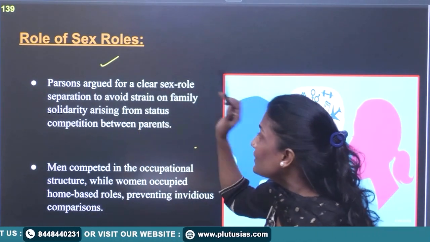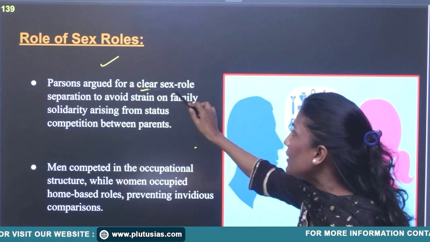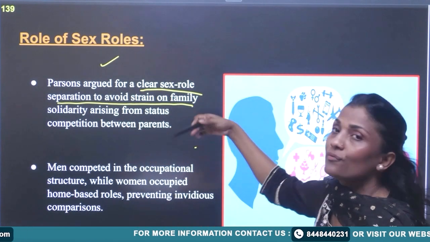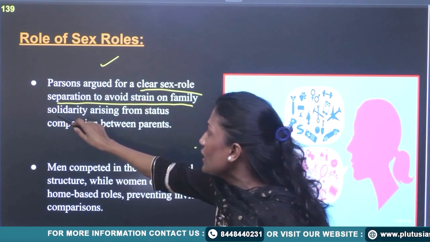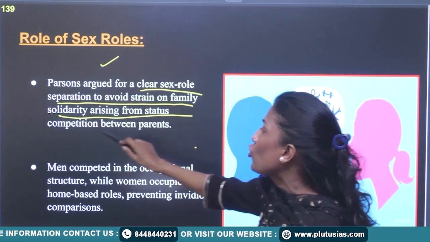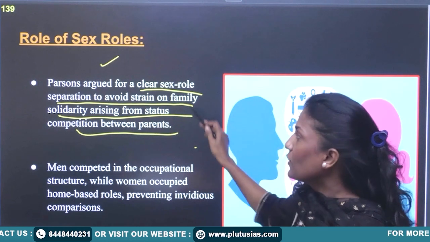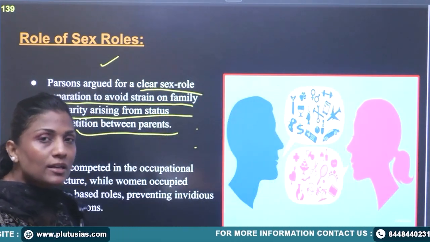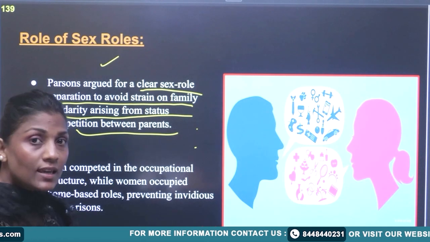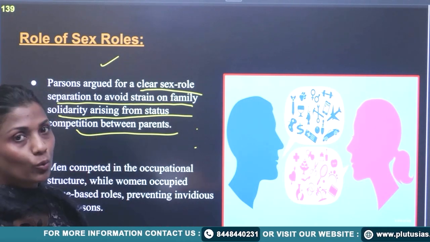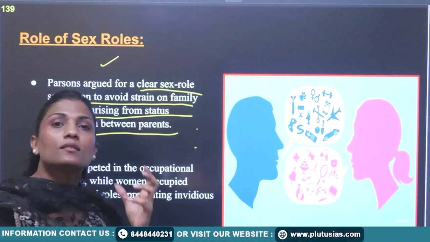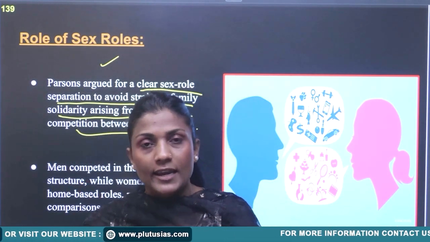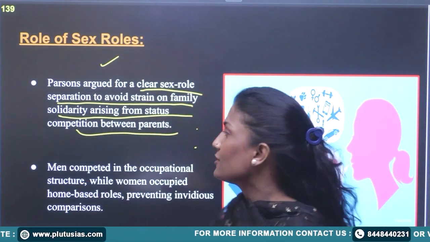Parsons argued for a clear sex role separation to avoid strain on family solidarity arising from status competition between parents. Now, this theory is in sync with modernization theory. These are the important content points you have to reflect in your answer to fetch the highest marks.